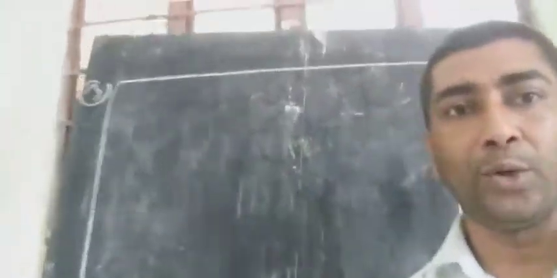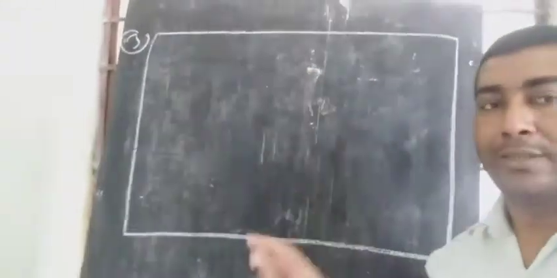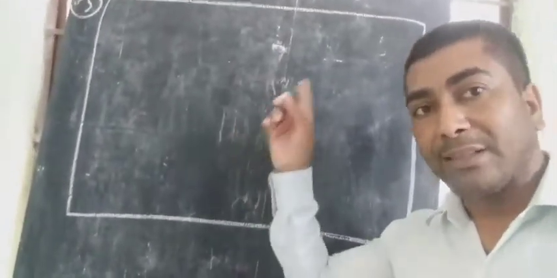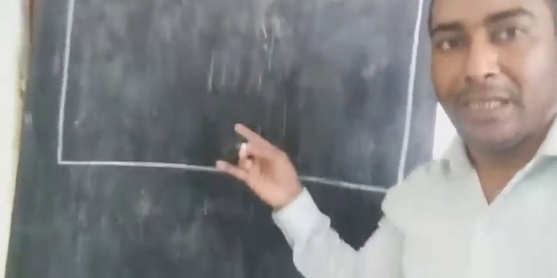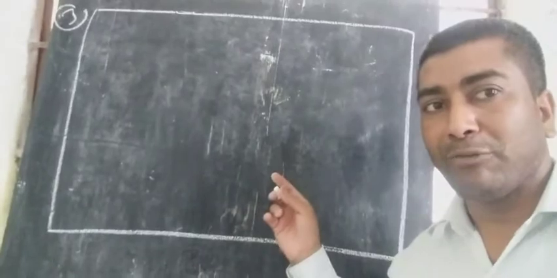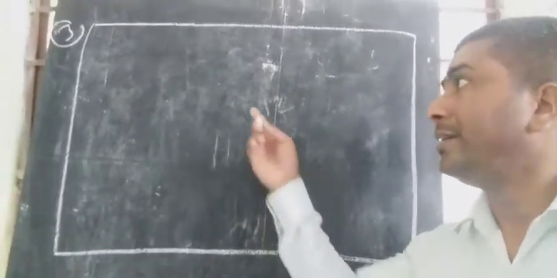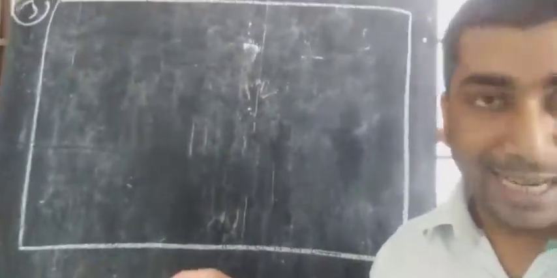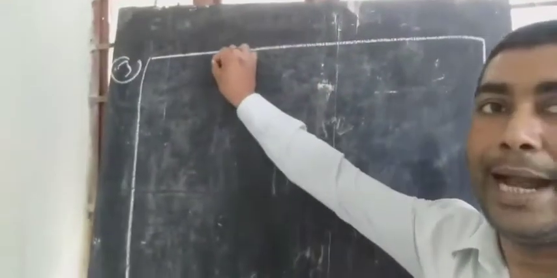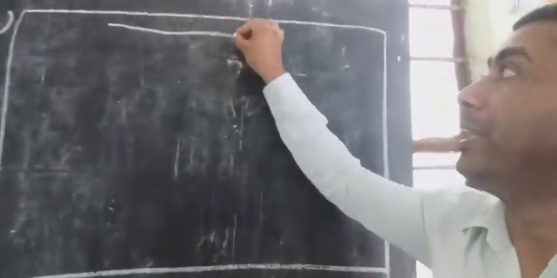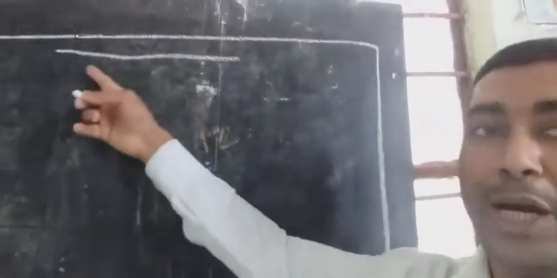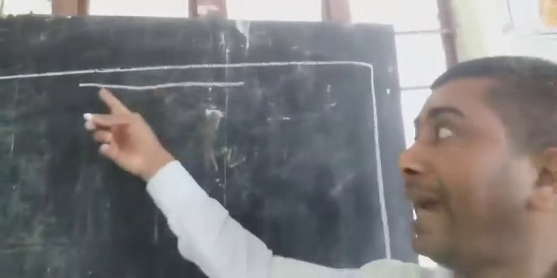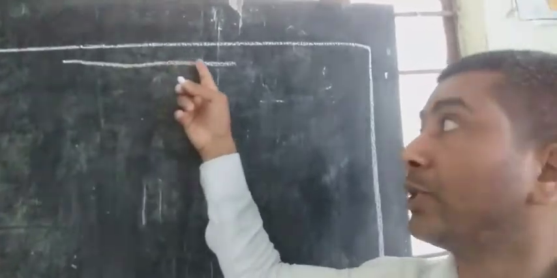So how to write a notice? First of all, we know that a notice is always written in a box. But first you write the notice, then make a box. Otherwise, if you make the box first, the box will be bigger or smaller. So first write. First of all, what will we write? The name of the school, at the top, in the middle, not in the left or right. SR Public School, Patna.